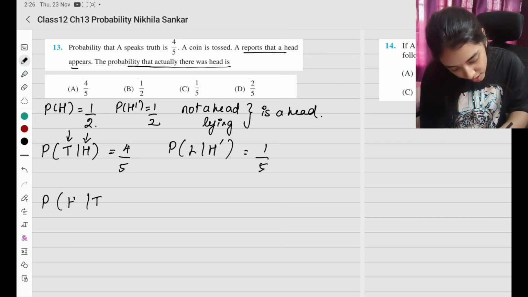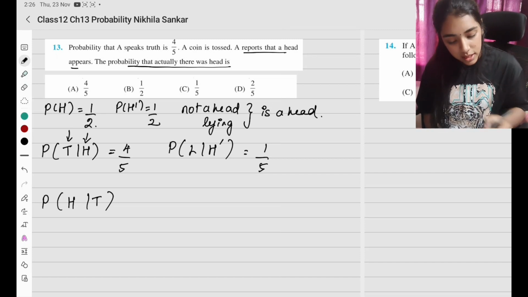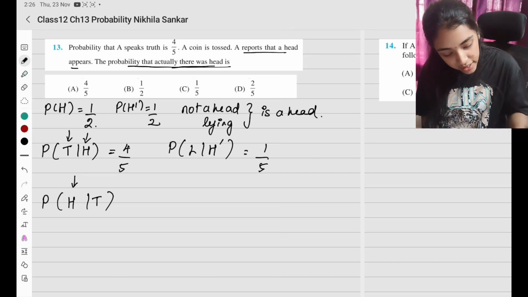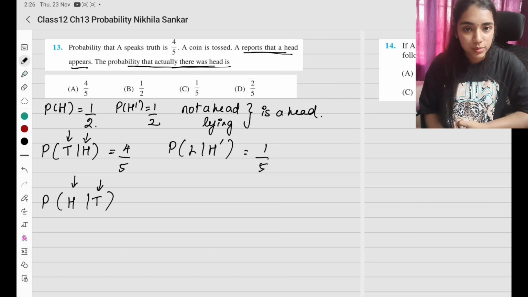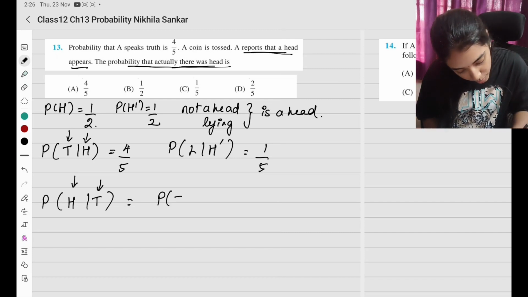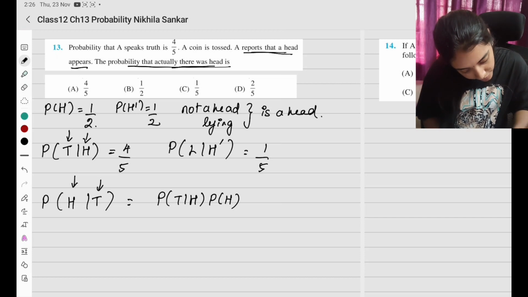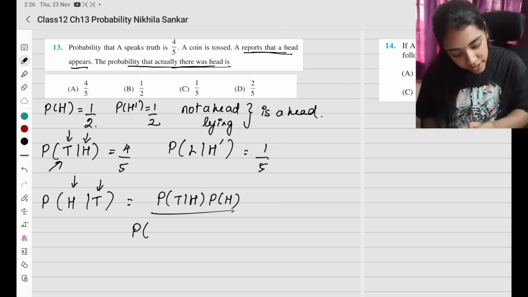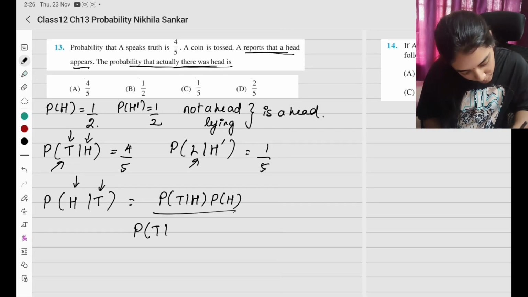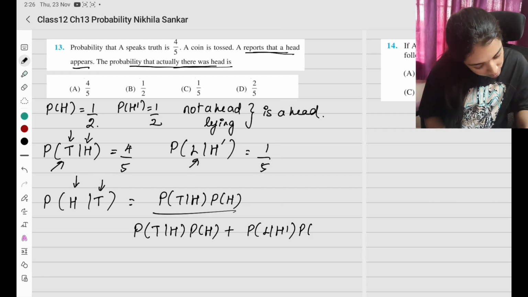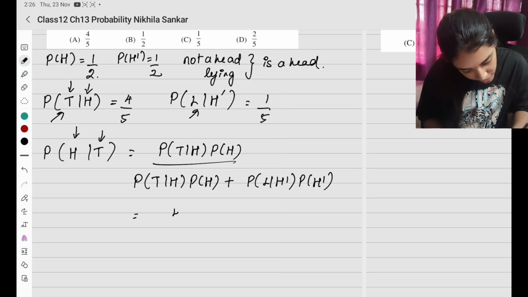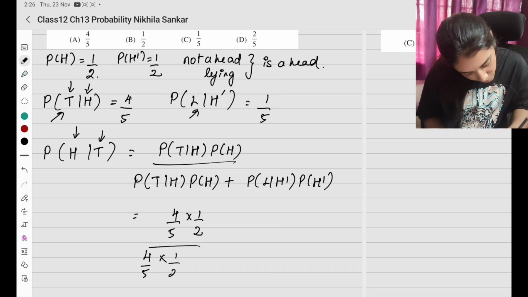That means he has told the truth and head has actually come. If head has actually come, he has told the truth. We need to find whether he told the truth or is lying, that's all. Applying the formula, I have probability of T given H times probability of H divided by the options: truth with head, and lie with not a head, both lead to A reporting head. So 4/5 times 1/2 divided by 4/5 times 1/2 plus 1/5 times 1/2.